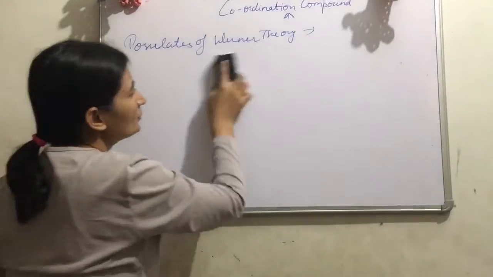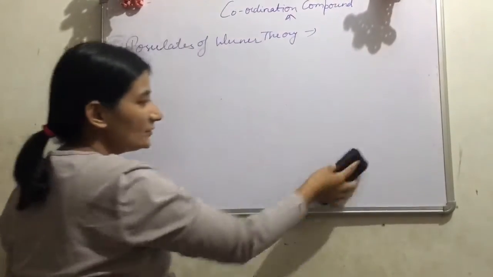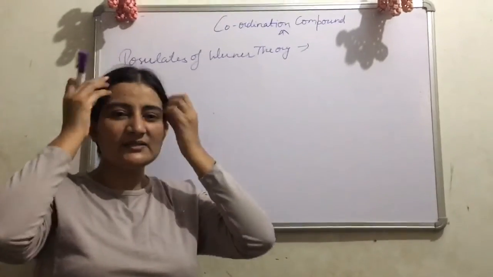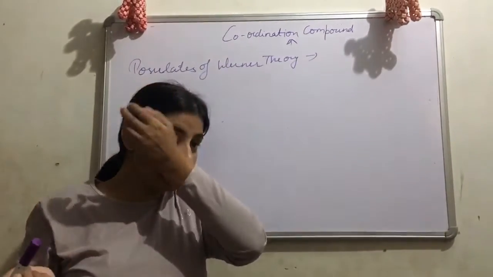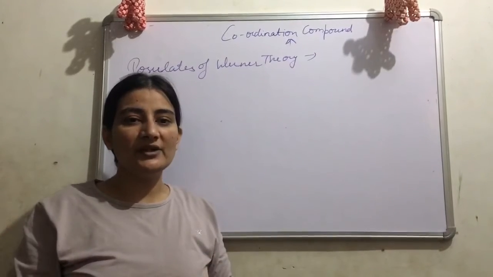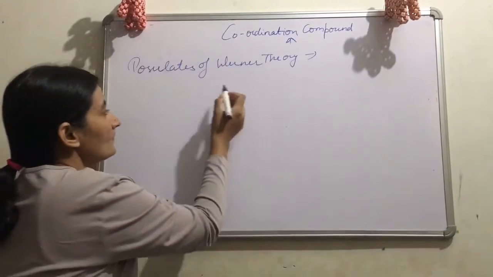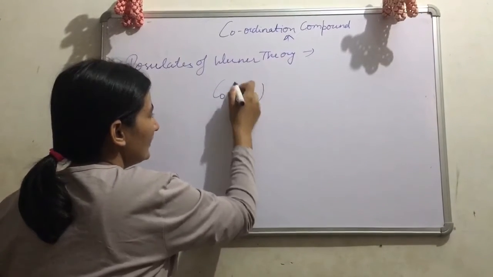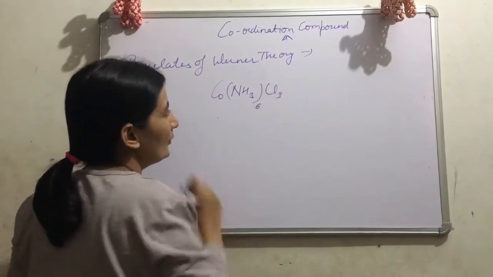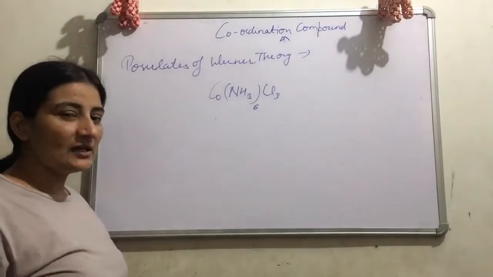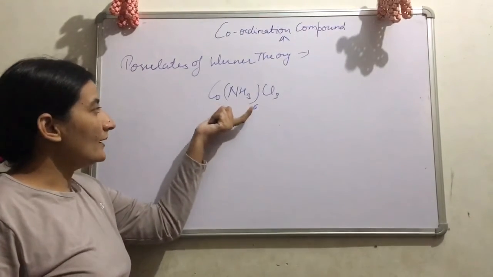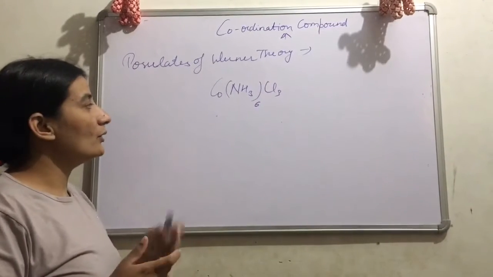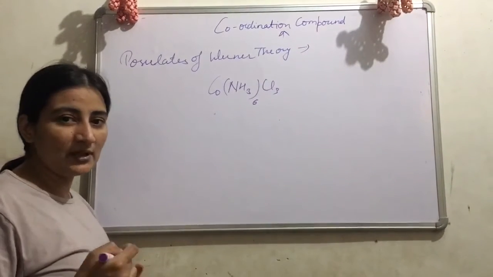Now, what is the use of this Werner theory? On the basis of this Werner theory, if the molecular formula of a complex is given to you, then we can predict the structure of that coordination compound. For example, [Co(NH3)6]Cl3 is given to you. Now it is asked which one acts as a primary valency and which one acts as a secondary valency, and you have to predict the structure of the coordination compound.